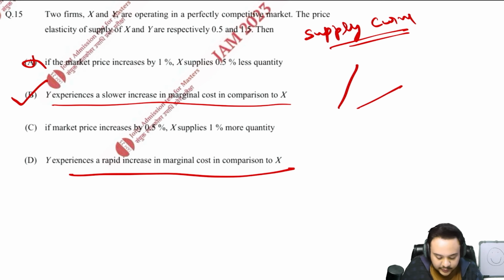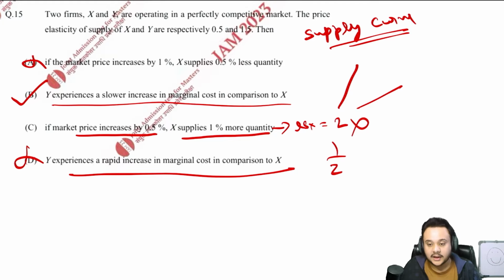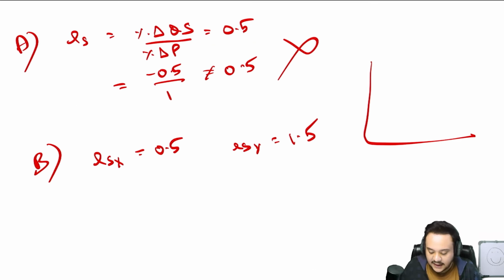This is the opposite of that. That is false. And what does this say? This says that a 0.5% increase in X supplies 1%. No, it is basically 1 by 2 and not 1. Sorry, this says that the elasticity of X is going to be 2. So that is also not the case. Okay. So that is how basically you understand the entire concept through the graph. Alright, so let us move on.